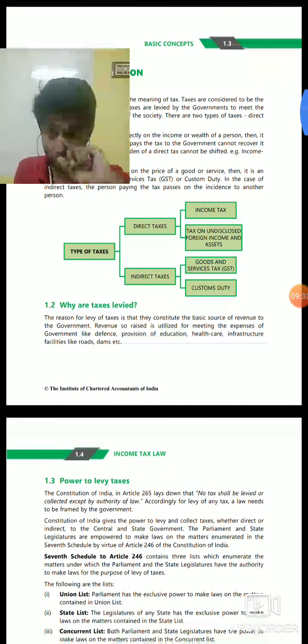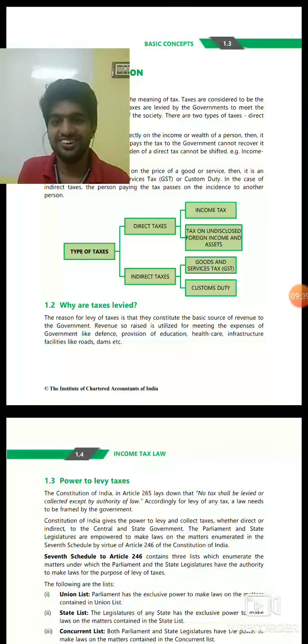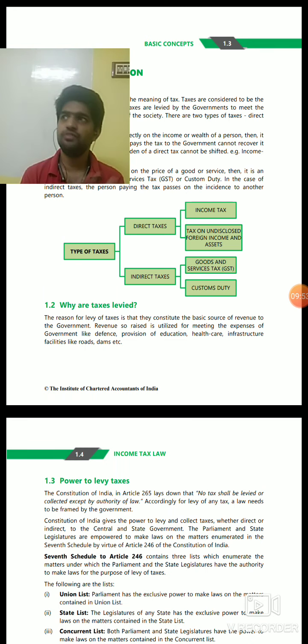Now the next question in the textbook is, why is tax levied? The government wants funds for doing its business and activities, and that's why it collects tax. What are the activities? There can be education, healthcare, infrastructure development, and various other things.